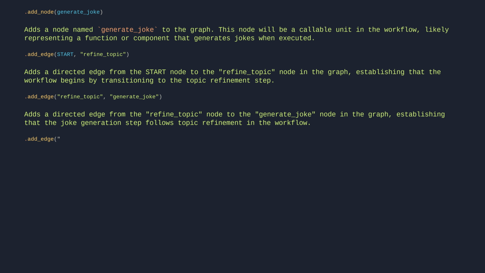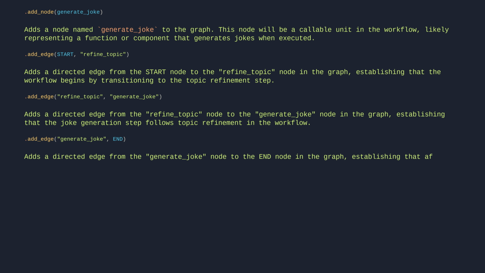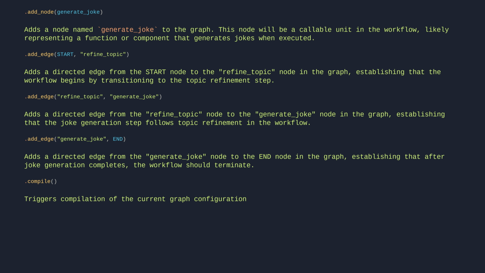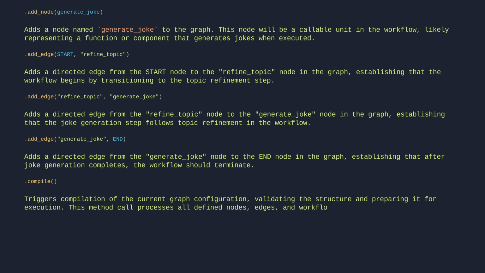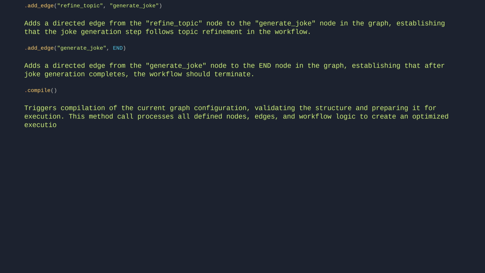Add edge generate_joke, END adds a directed edge from the generate_joke node to the end node in the graph, establishing that after joke generation completes, the workflow should terminate. Compile triggers compilation of the current graph configuration, validating the structure and preparing it for execution. This method call processes all defined nodes, edges, and workflow logic to create an optimized execution plan.